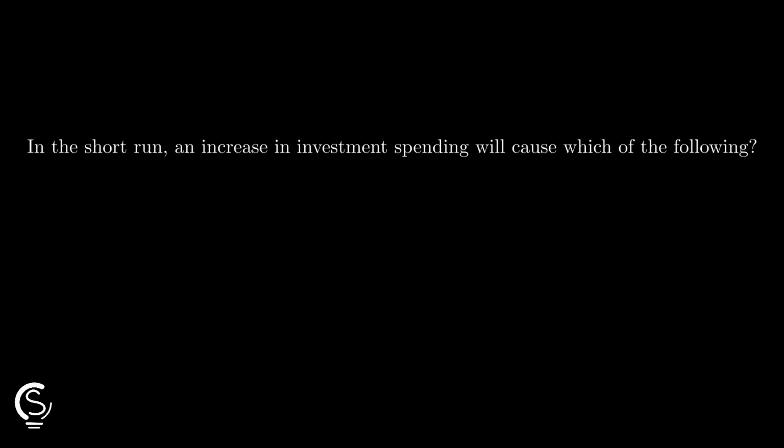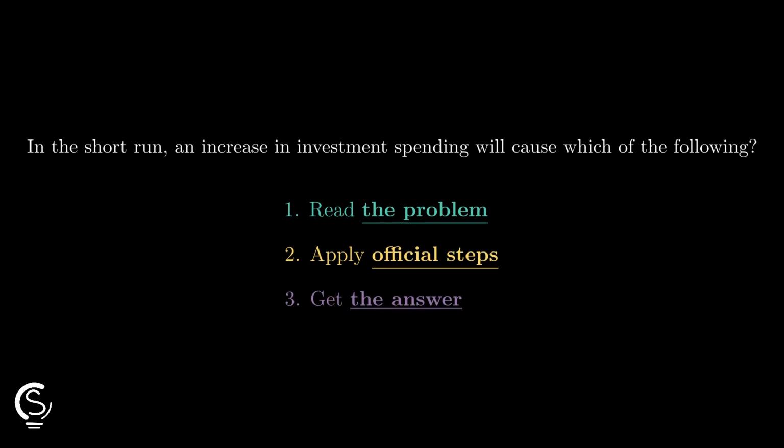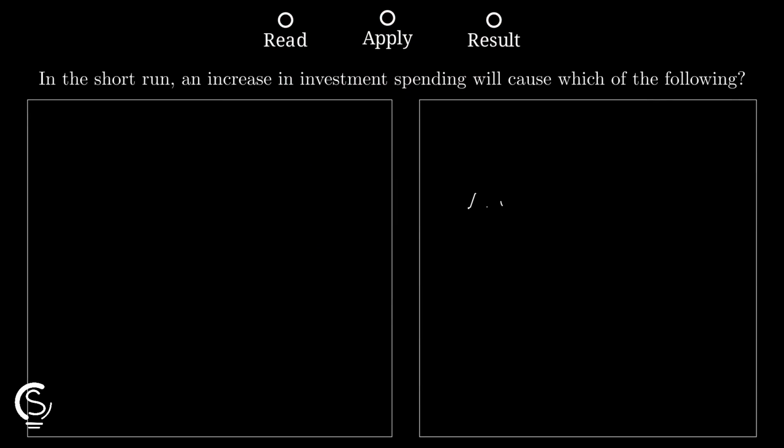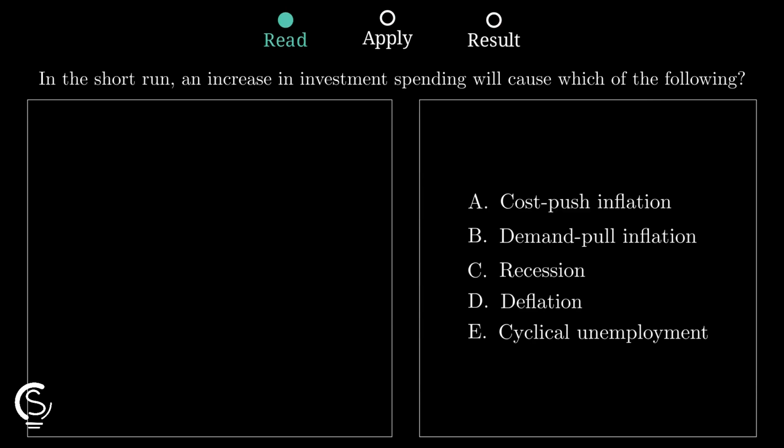Investment spending can flip this question fast because in the short run, you just track what higher spending does to total demand and prices. Investment spending is one part of aggregate demand. So if investment rises, total spending in the economy rises too. That means demand shifts right, not left.